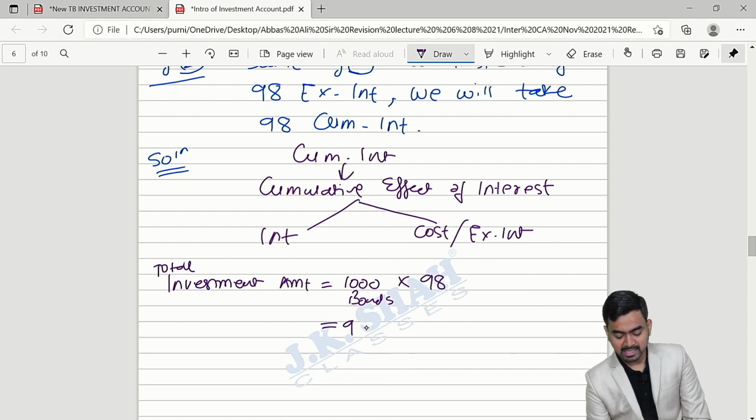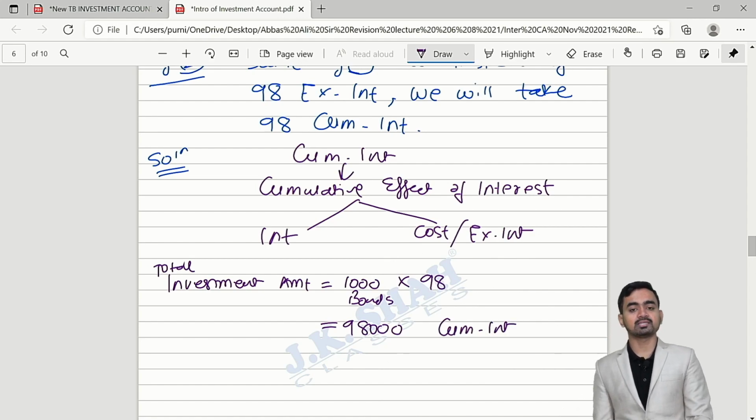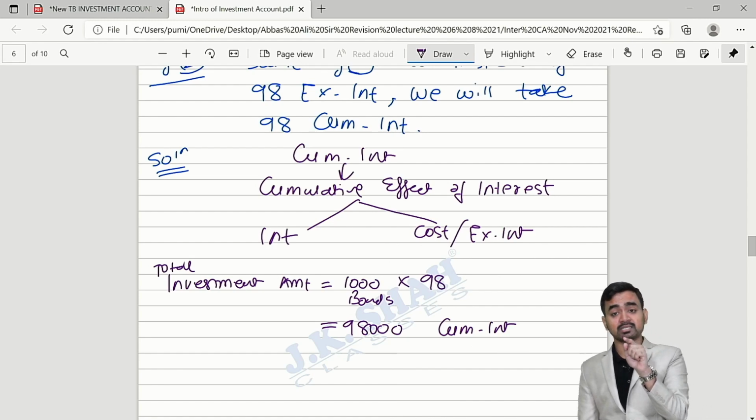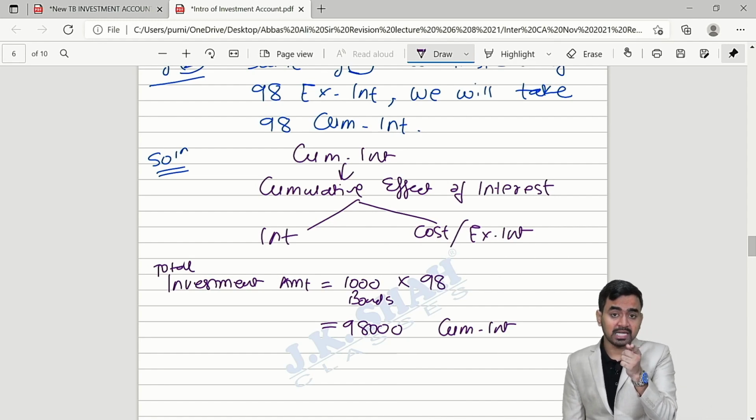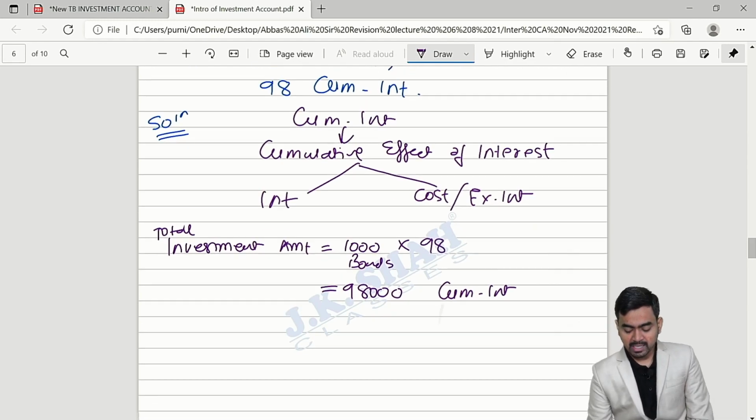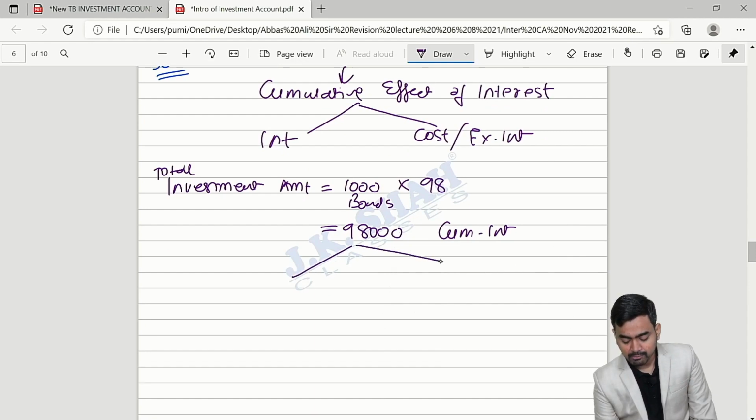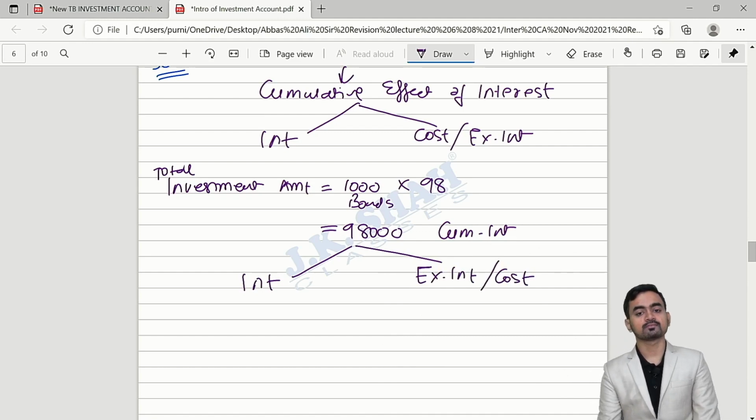It means, can I say 98,000? This represents cum interest price. Use your brain, tell me. Cum interest price means cumulative effect of interest. It includes interest, and therefore 98,000 we have to divide into 2. Interest is how much and excluding interest is how much, that is cost is how much.